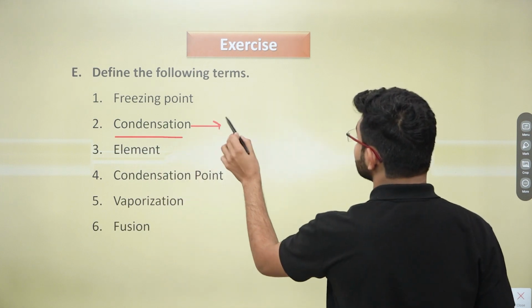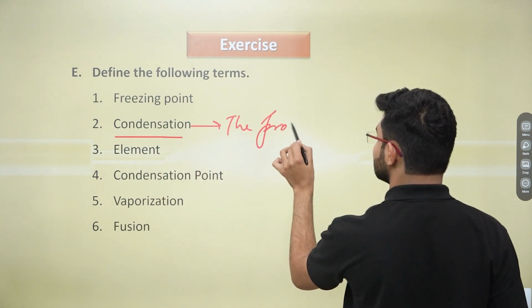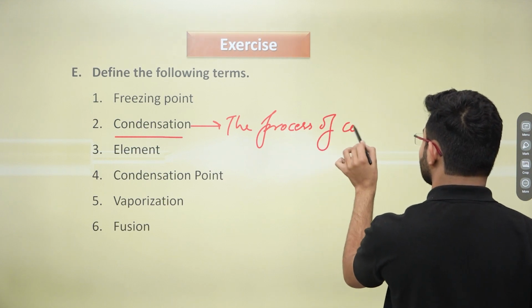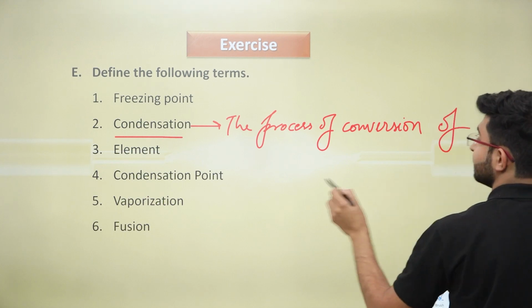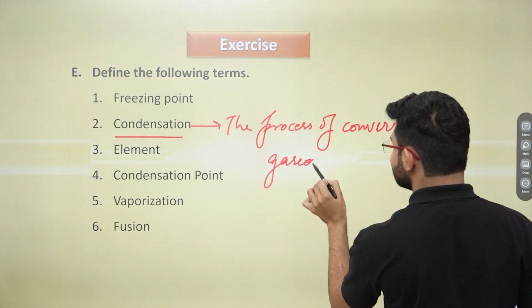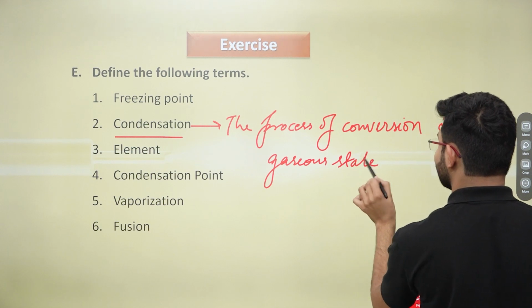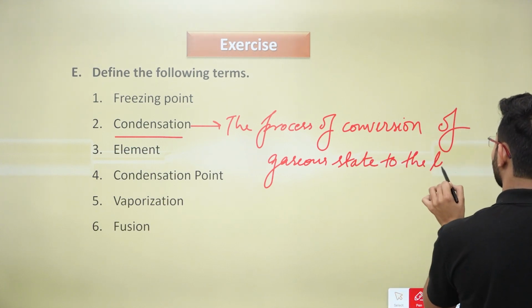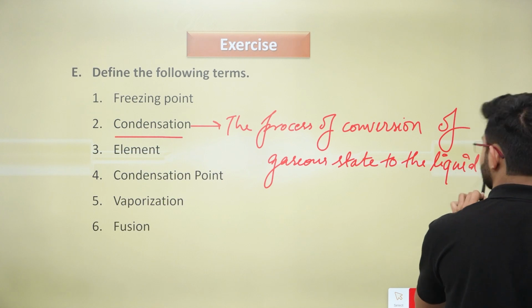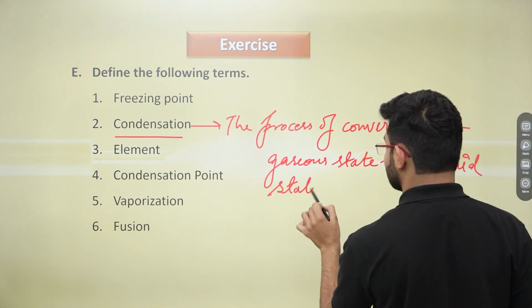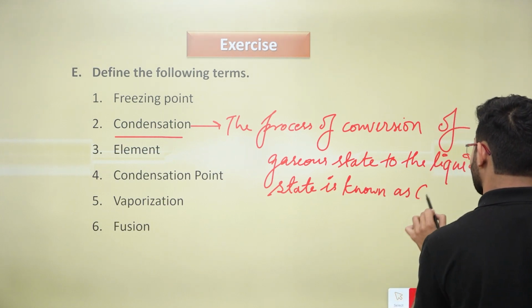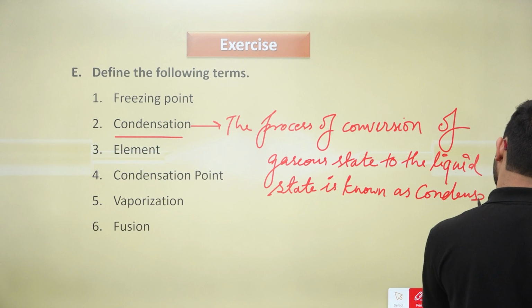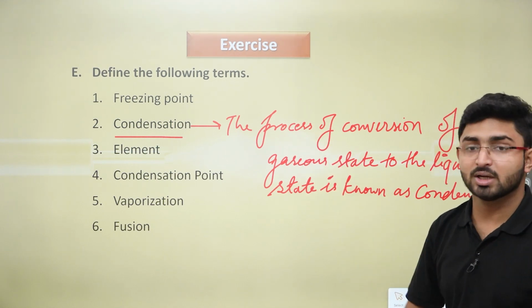So we can write the process of conversion of gaseous state to the liquid state is known as condensation. Okay, so this becomes the answer for condensation.